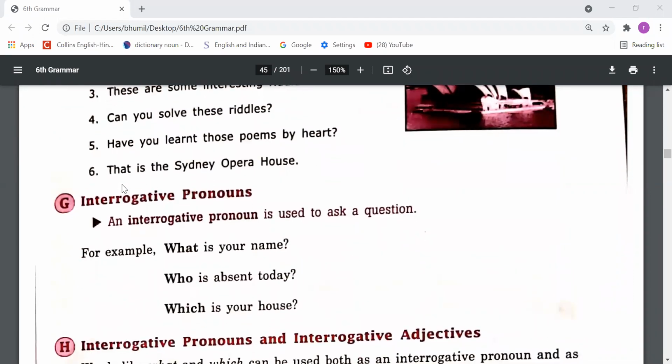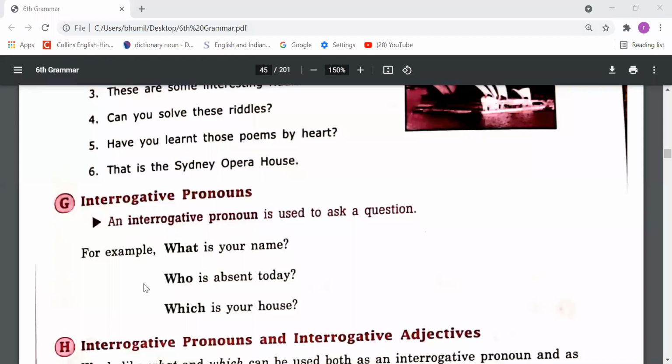Now let's come to the interrogative pronouns. An interrogative pronoun is used to ask a question. For example, what is your name? Who is absent today? Which is your house? So what, who, which, these words are called interrogative pronouns.